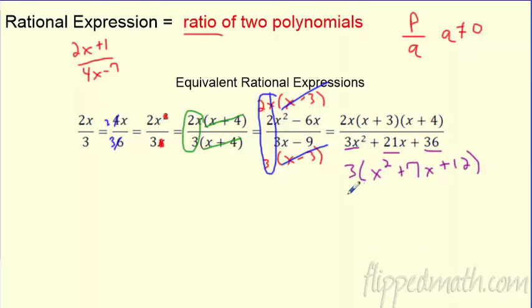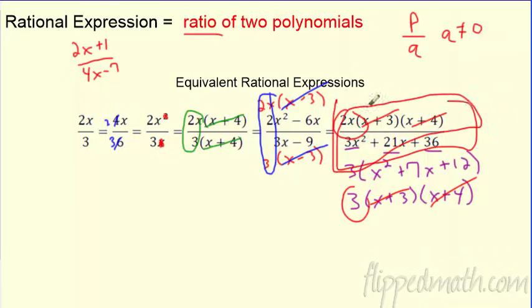And then that factors again, doesn't it? What multiplies to 12 and adds to 7, so you can break this bad boy down again. You've got x plus 3, and you've got x plus 4. And because it's all multiplication, I can start dividing right now. I can say x plus 3 divides x plus 3. X plus 4 divides x plus 4. Look what's left. 2x over 3. So this crazy thing over here on the far right, this whole thing equaled this whole thing over here.